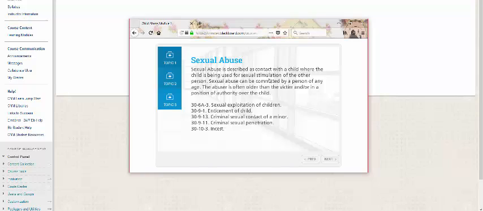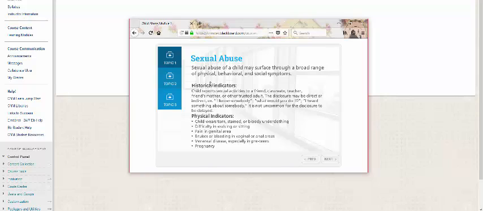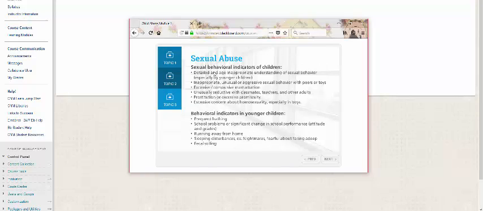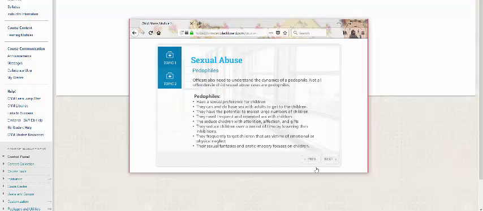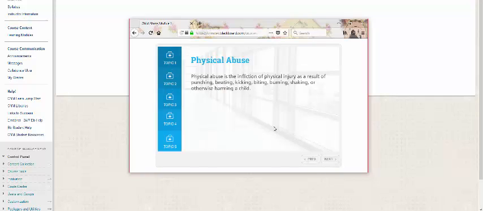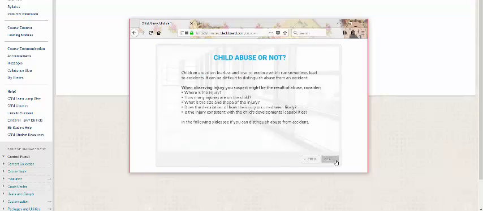So this is a definition of child abuse, the statutes, and when you go to the topic, this talks about the historical indicators, physical indicators, behavioral indicators, and some more things for older children and adults. And you just navigate through, you look at each of the topics as you read through, become familiar with this. This one under physical abuse has 5 different topics. Look at each one. You can navigate forward and back as you need to. And then there will be a quiz.